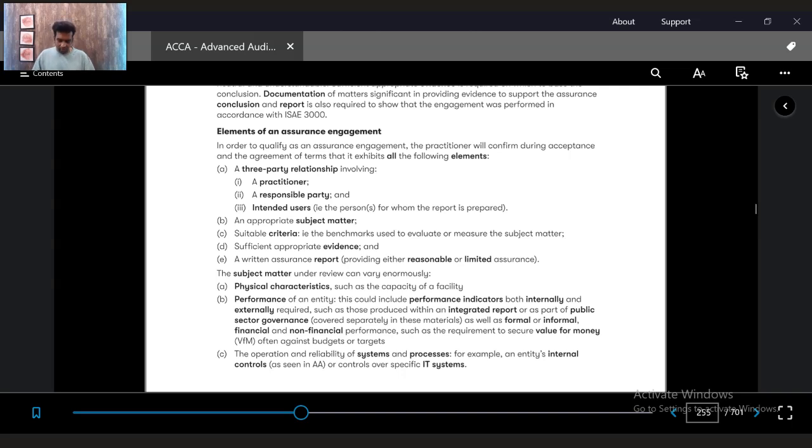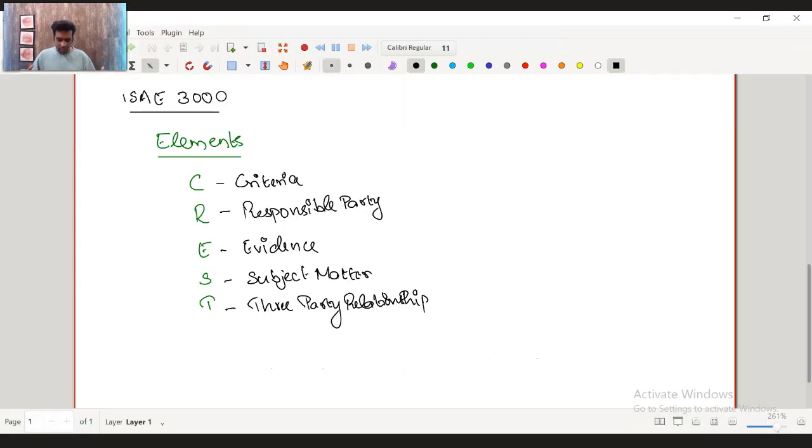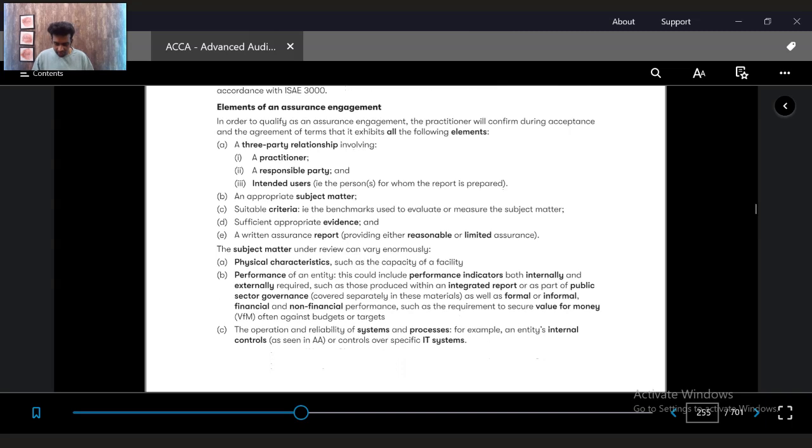Now let's quickly focus on the subject matter, as a difference. What changes when it comes to an assurance engagement and an audit engagement? The first thing that changes is the subject matter. In an assurance engagement, the subject matter could be something different, whereas in audit, it could be the financial statements. The subject matter could have physical characteristics.